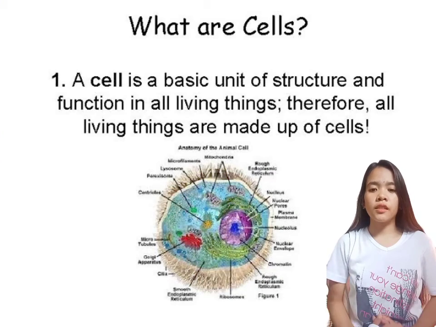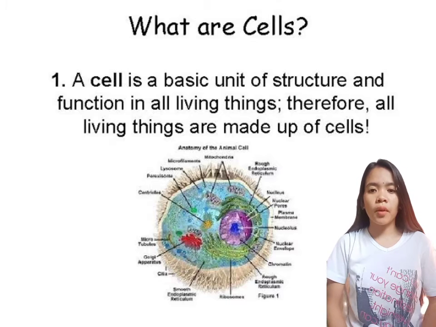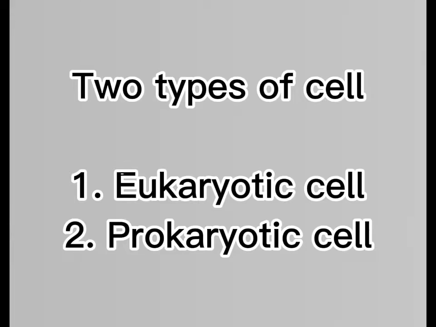I will discuss the parts and function of the cell. What is a cell? A cell is a basic unit of structure and function in all living things. Therefore, all living things are made up of cells. And there are two types of cells. First is eukaryotic cells and second is prokaryotic cells.